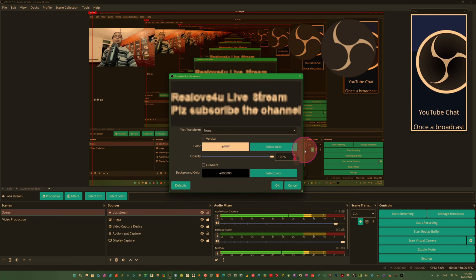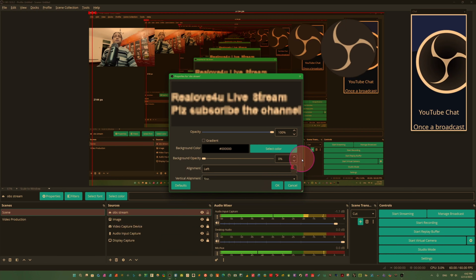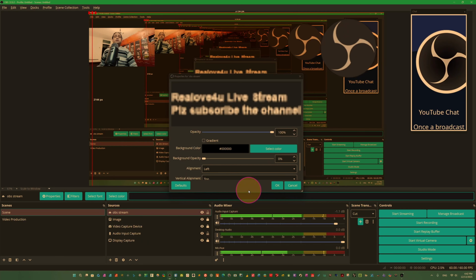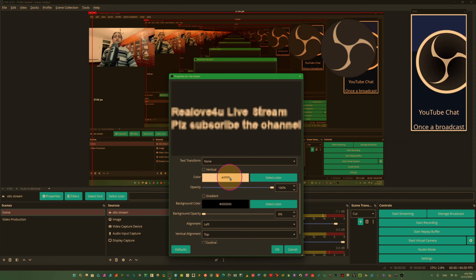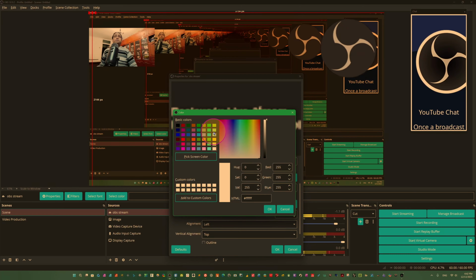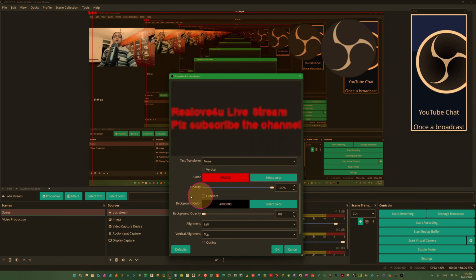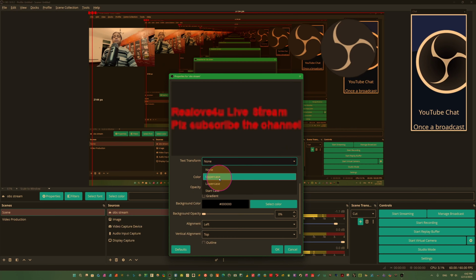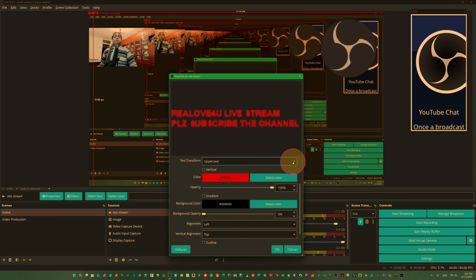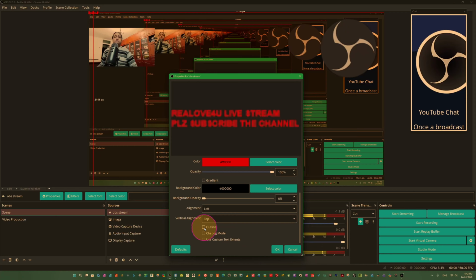Here there are lots of settings. You can change color. You see here, just maximize. You can add an outline; like this, outline color you can add here. So we come here and select a color. I want to use something like this red color. Now we have used it. This will be vertical here. Upper case, all will be upper case, capital letters. Start case, this will be start case here. I use this upper case. So you can see there are lots of settings in OBS Studio. It's so amazing.